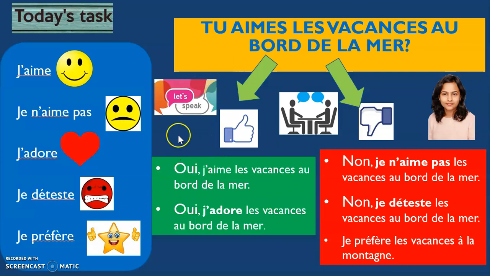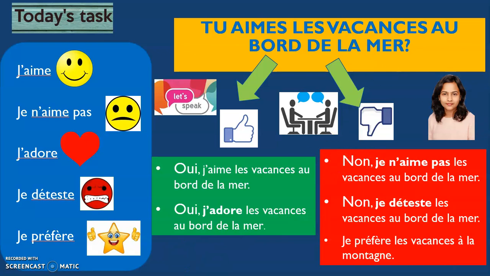So when this person is asked the question, Tu aimes les vacances au bord de la mer? Now the answers on the positive side are these. Oui, j'aime les vacances au bord de la mer. Yes, I like holidays at the seaside. Next one is oui, j'adore les vacances. This person says, yes, I love holidaying at the seaside.